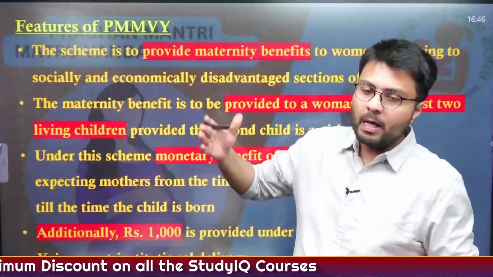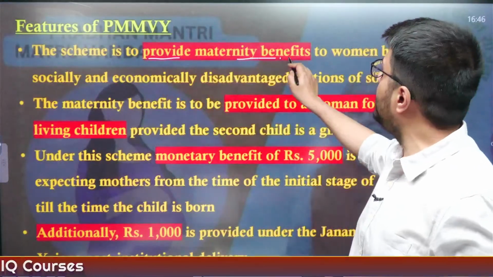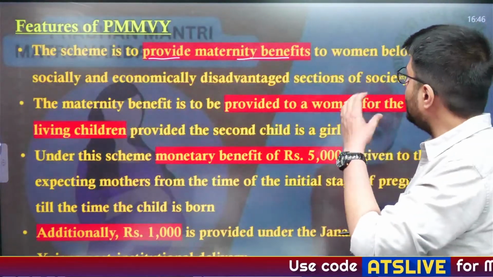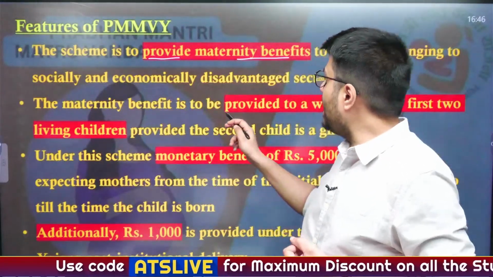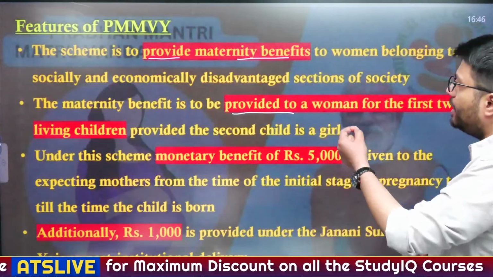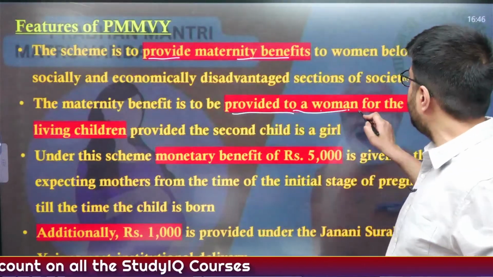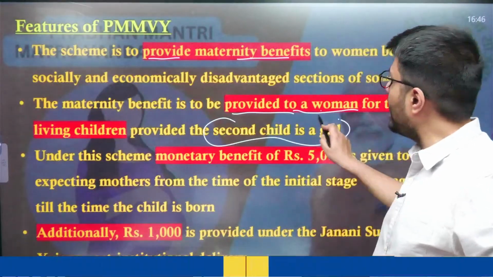Understand? Now let us understand the features of the scheme. This scheme is to provide maternity benefits to women who belong to the socially and economically disadvantaged sections of society. Now what are the benefits that are available? The benefits will be provided to women for the first two living children, provided that the second child is a girl child.